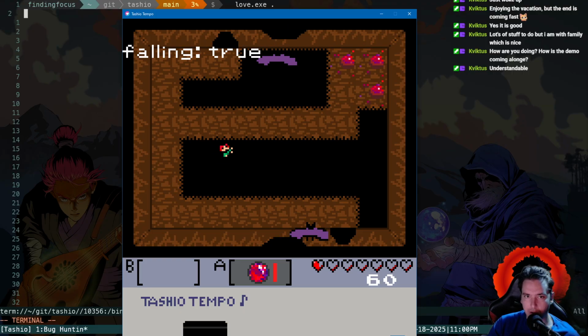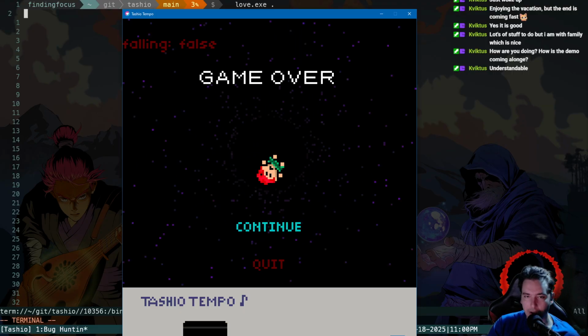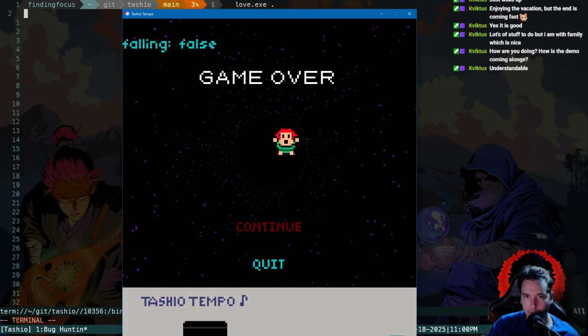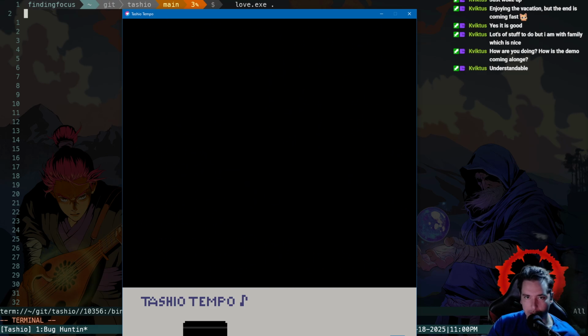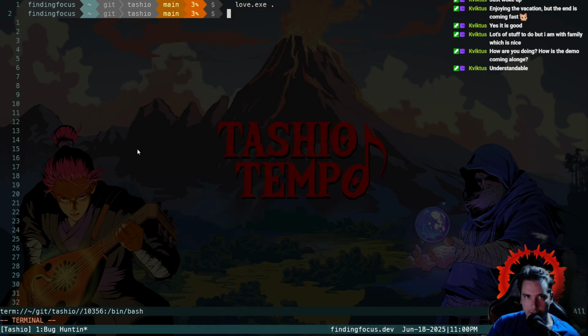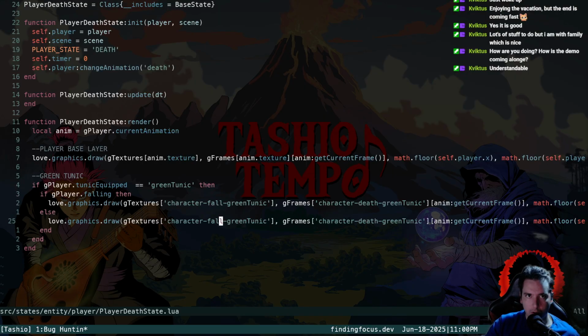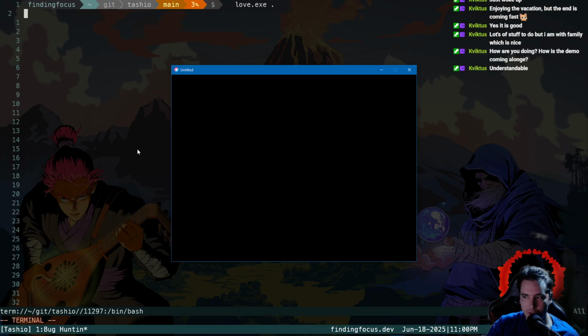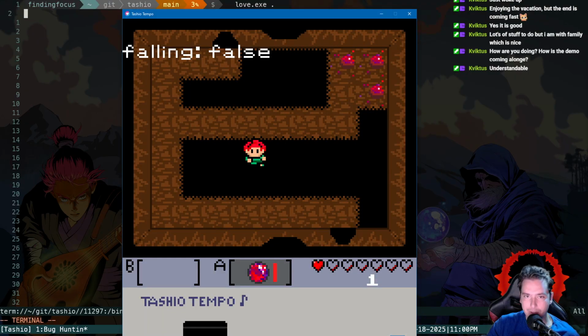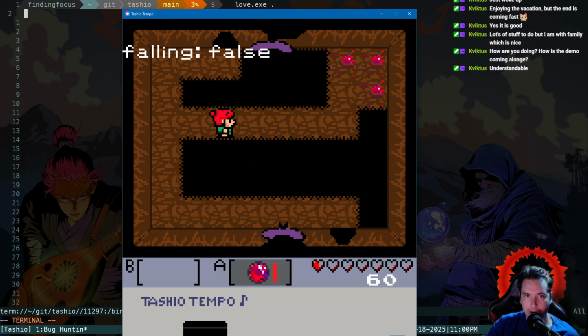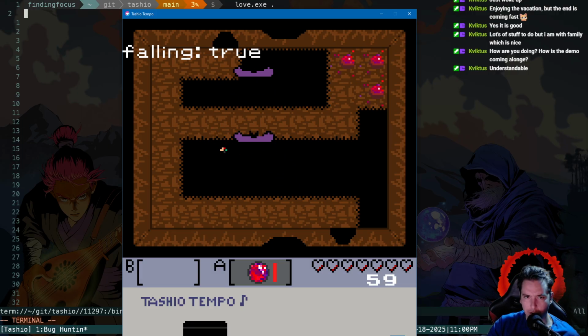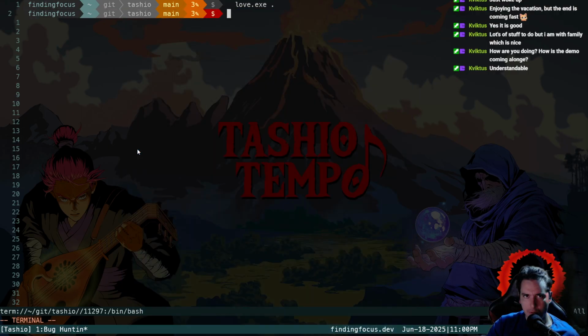It renders there fine, and it renders there fine when we die in the chasm, but it doesn't render okay if we do this edge case of we only have 1 health remaining and then we get shot by a bat into a chasm. Yes. So that's why we crash, is just the not falling.